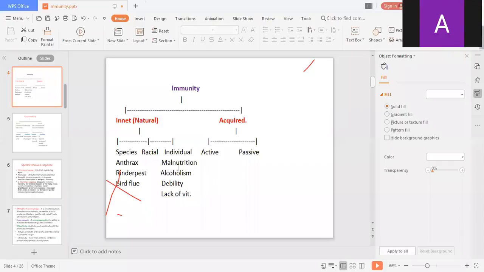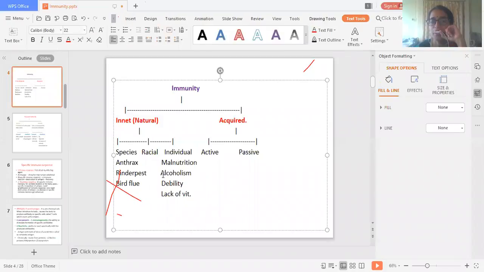Individual immunity is related with age, hormonal balance, nutrition of that particular person, and habits such as alcoholism. So it is included in the individual type of immunity.